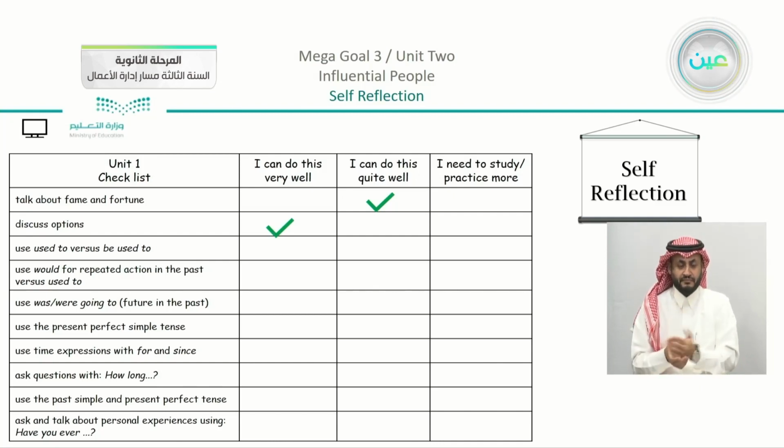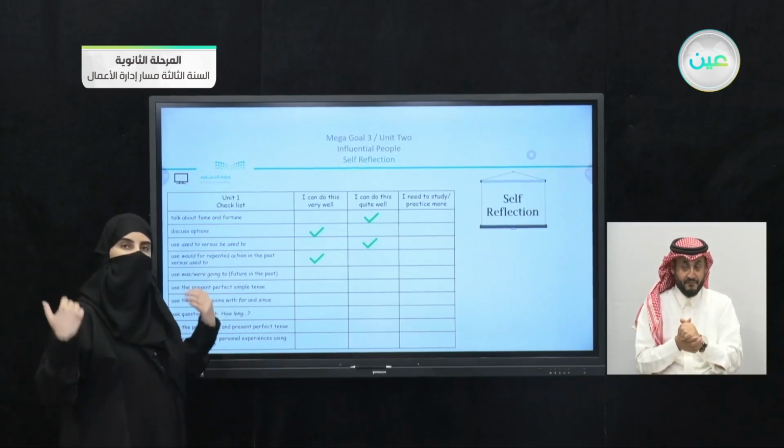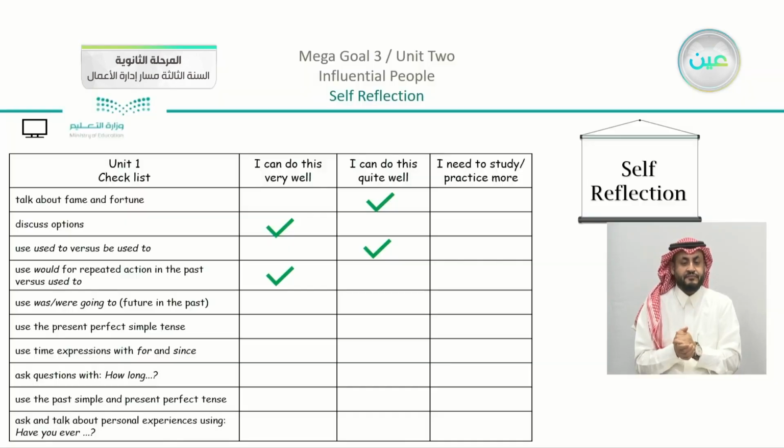How about using used to versus be used to? Now, do you know the difference between them and when to use them? Use would for a repeated action in the past versus used to. So do you know the difference between them, and when can you use this one or this one? Use was or were going to, future in the past. So remember in the lesson when we said that we are planning for something in the past, but it was for the future. So we have here, if you understand it, you're quite well.